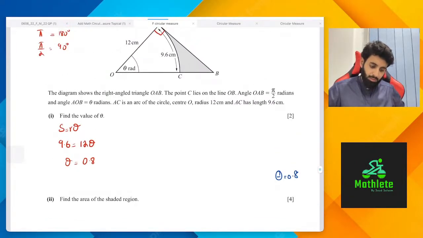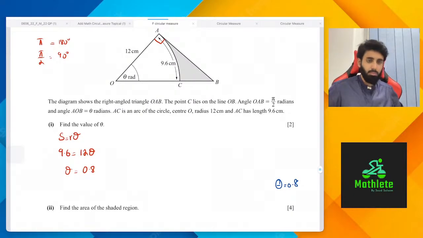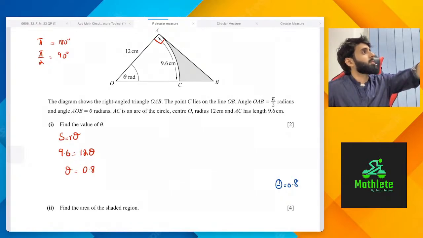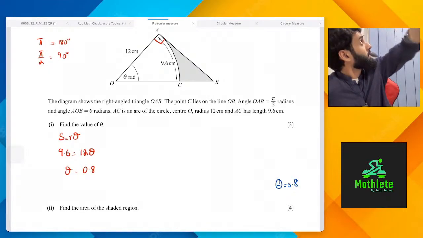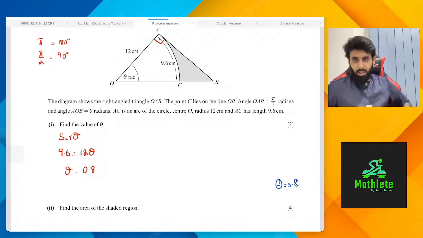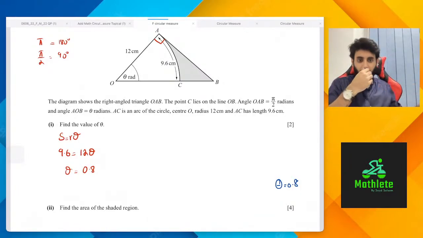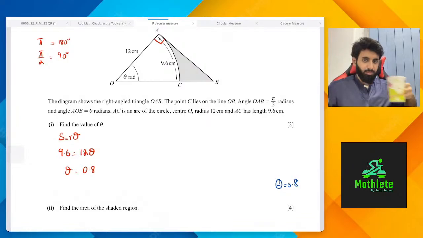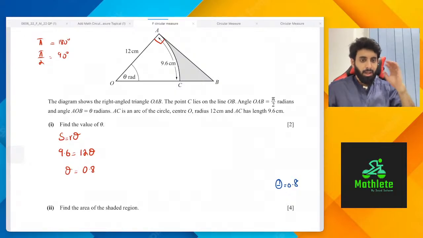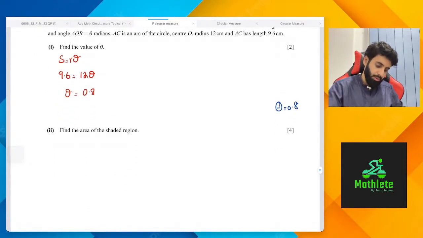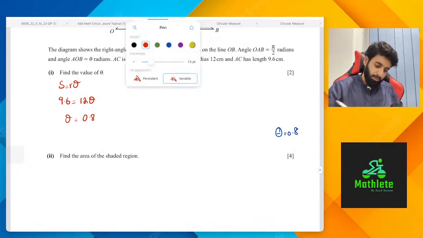Okay. Find the area of the shaded region. Okay, now please do not have a head-on approach for area of the shaded region. ठीक है. First, have a good look at the questions. ज़रा बैठ के सोचें और मुझे ये बताओ कि इस question में if you want to find out the area of the shaded region, so what are you gonna do? ठीक है. By that I mean from what are you gonna minus what? Area of triangle minus area of sector, yes, ठीक है. So ये mind map बनाना is very important, okay, before you approach the question. So that's what we're going to be doing. So we're going to, in order to find out the area